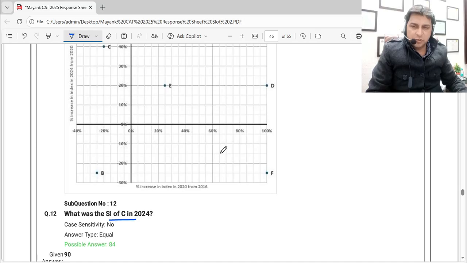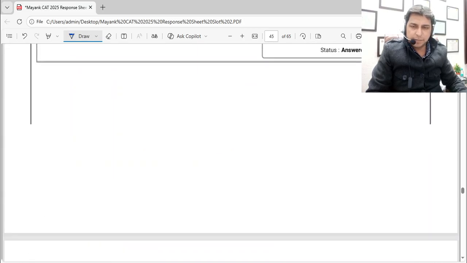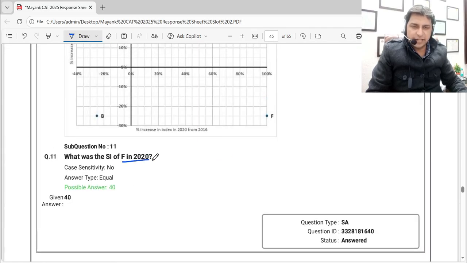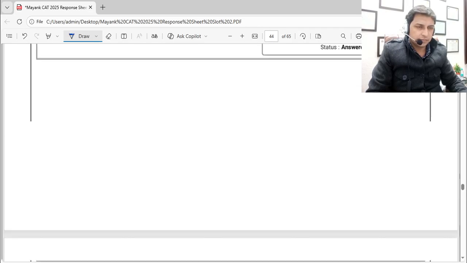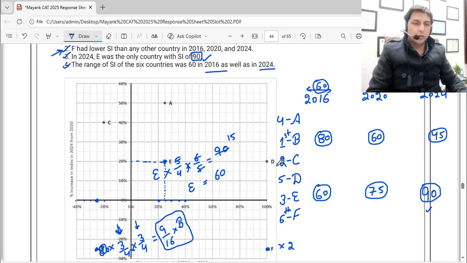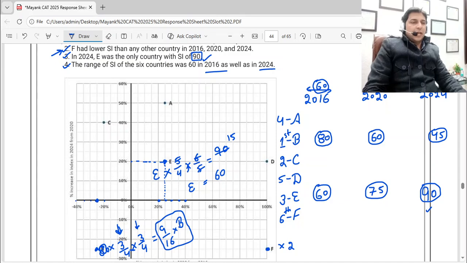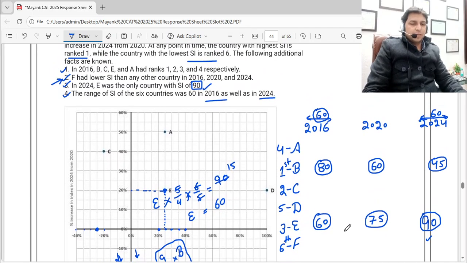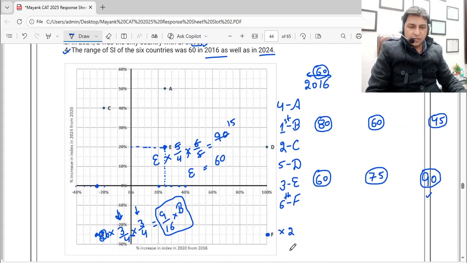Now the next question we have is SI of C and SI of F. Now F we can find out because we know F is going to be double, and here the margin that we have in 2016, 60, is the difference range. So if first ranking is 80, the last ranking should be 20. The SI for 6th rank, the last rank, should be 20.